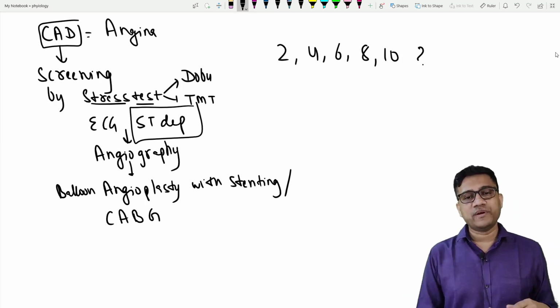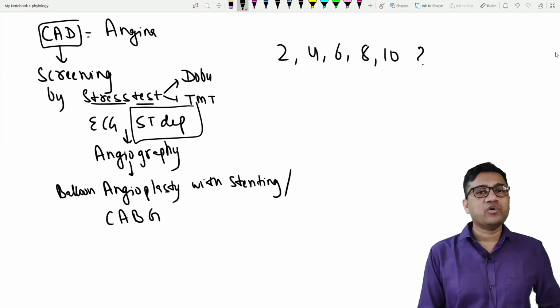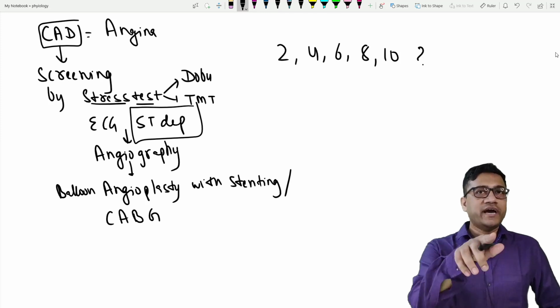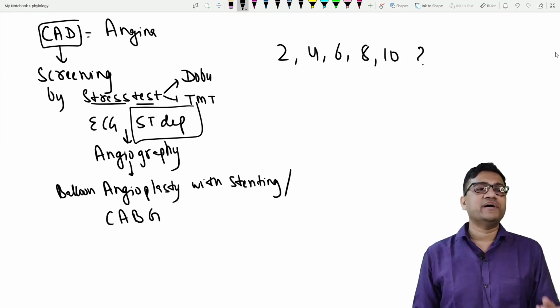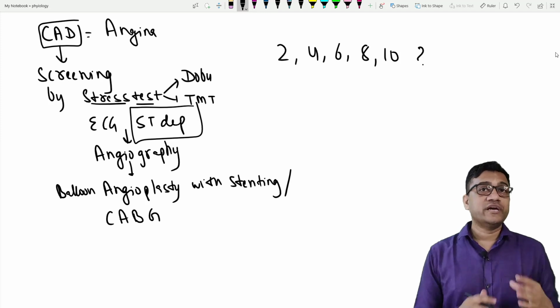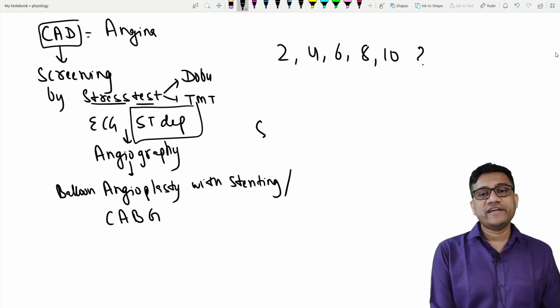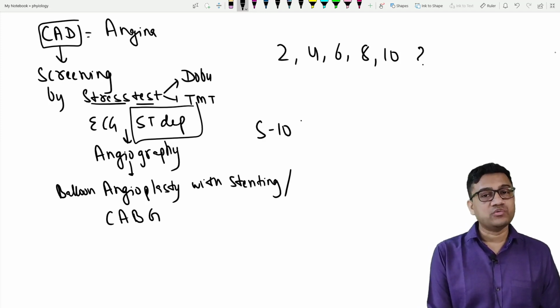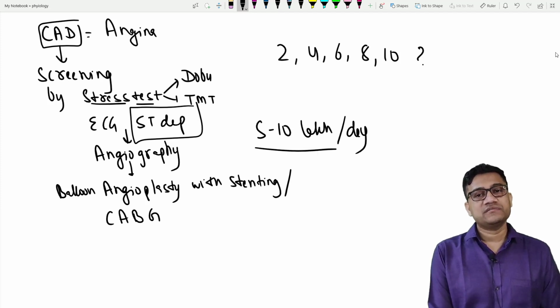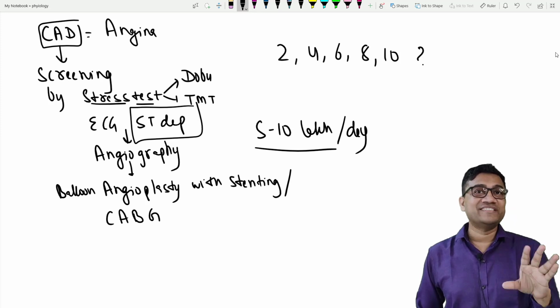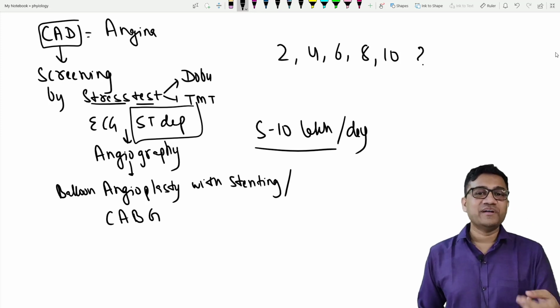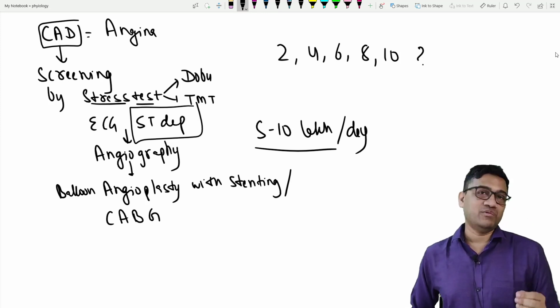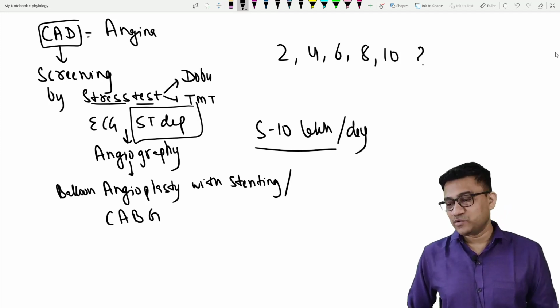Then you do balloon angioplasty, stenting, and they all cost 3-4 lakh rupees. And as a doctor, you can earn 1 lakh per procedure. So there are doctors who are earning 5-10 lakh per day also. Imagine 5 lakh per day. In 1 month, they can earn more than what? Crore. So that's why they can buy any car. You must have heard about it.